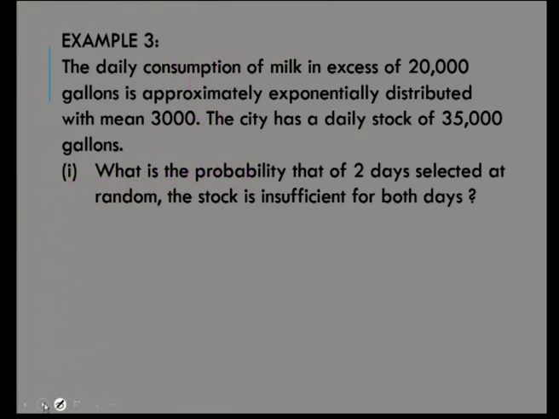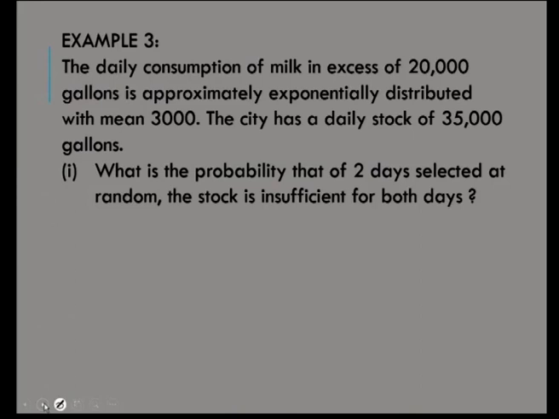You have this example: the daily consumption of milk in excess of 20,000 gallons is approximately exponentially distributed with mean 3000. The city has a daily stock of 35,000 gallons. What is the probability that, of 2 days selected at random, the stock is insufficient for both days?